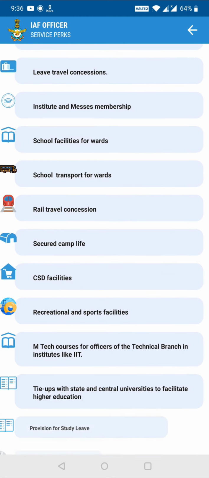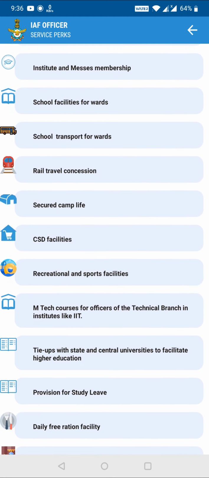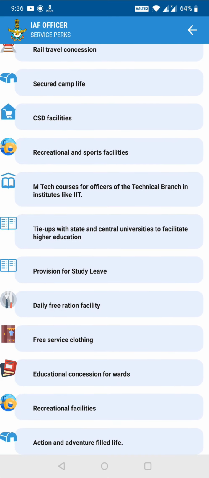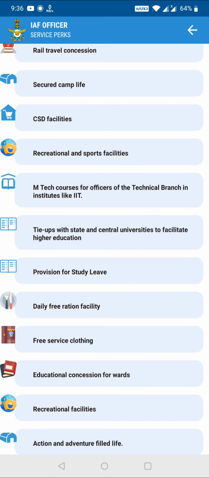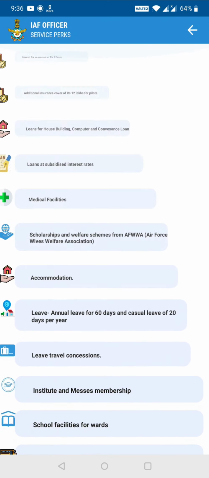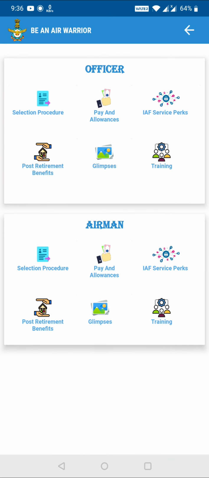School facilities for wards, school transport for wards. Secured camp life, CSD facilities, canteen facility. MTech courses for officers of the technical branch in institutes like IIT. Provision for study leave, daily free ration facility, free service clothing, educational commission awards. So these are the perks which you get if you join as an officer in the Indian Air Force.